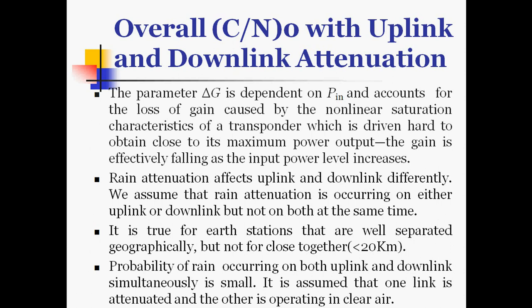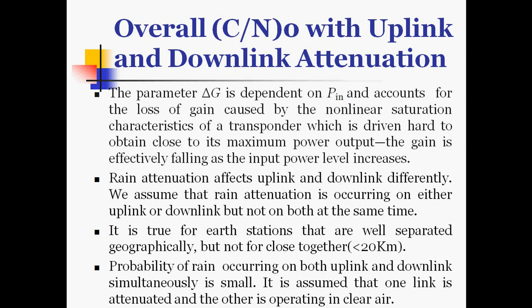We assume that the rain attenuation is occurring on either the uplink or downlink but not on both at the same time. That is, if we consider rain attenuation on the uplink, at that time there is no rain attenuation on the downlink, and vice versa.